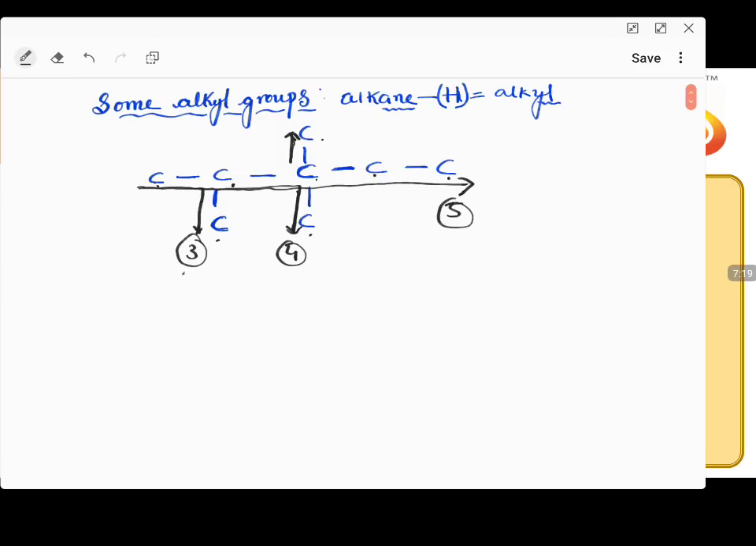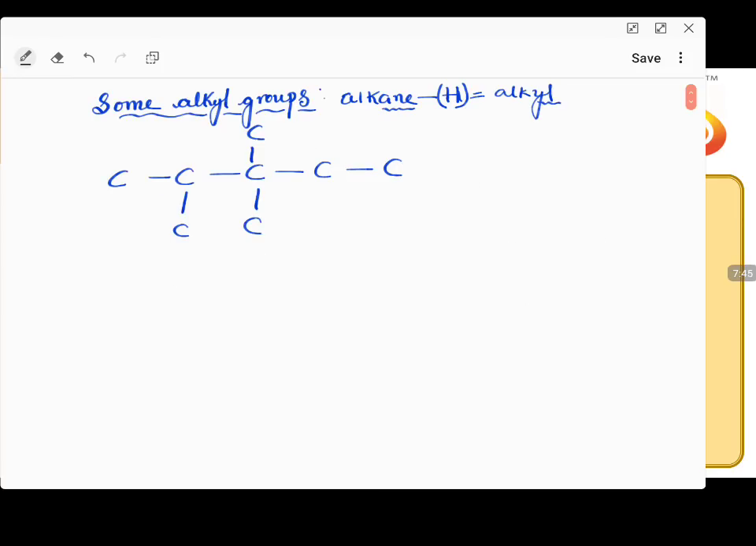So which is my longest carbon chain? This is not the possibility. This is not the possibility. This is the longest chain. So this will be my longest chain, and I'll be taking the longest chain as my parent chain. First will be the longest chain. The longest chain will be the parent chain. So the fixing of the parent chain is very important to me.